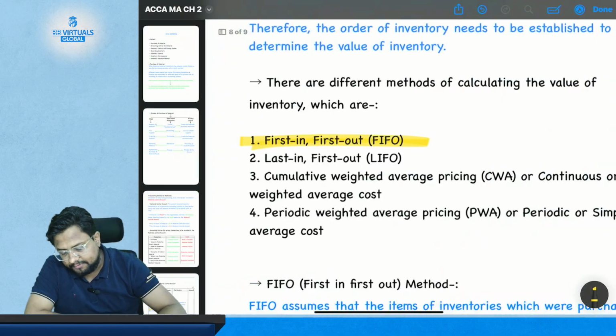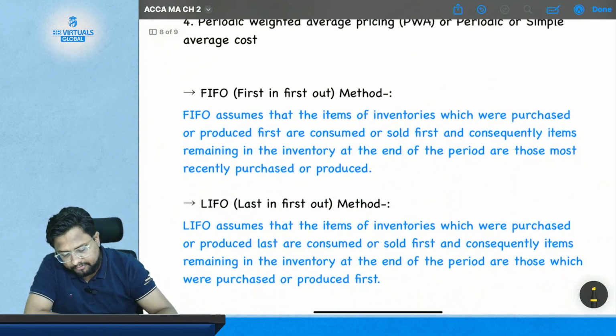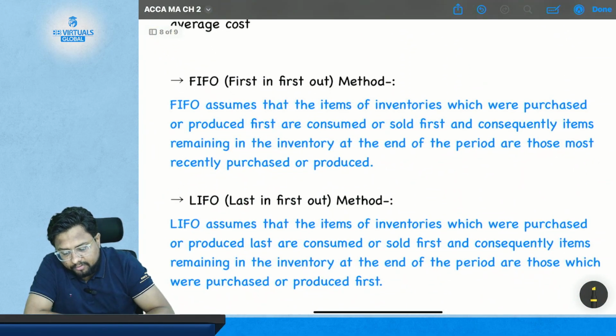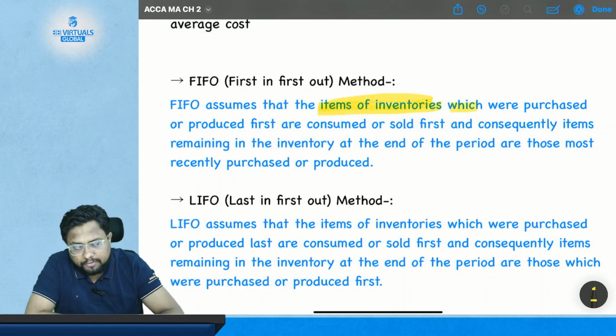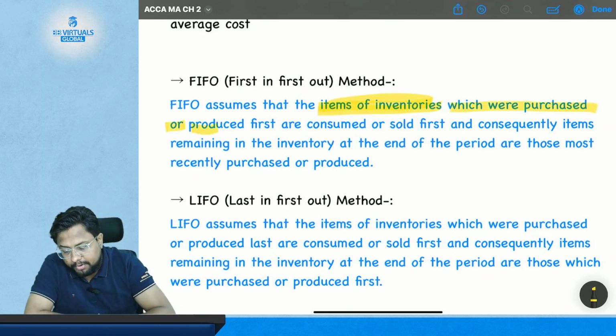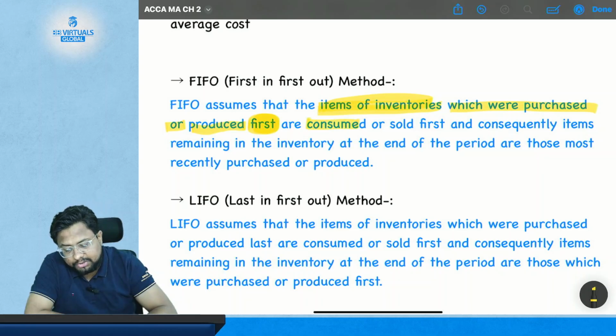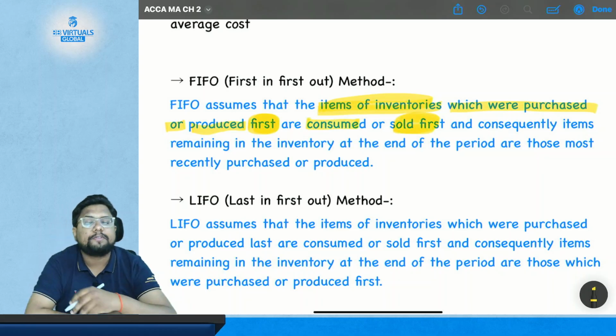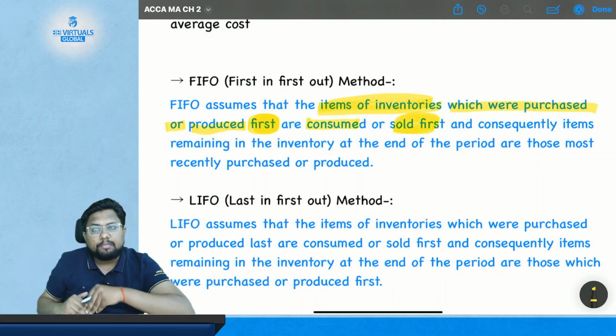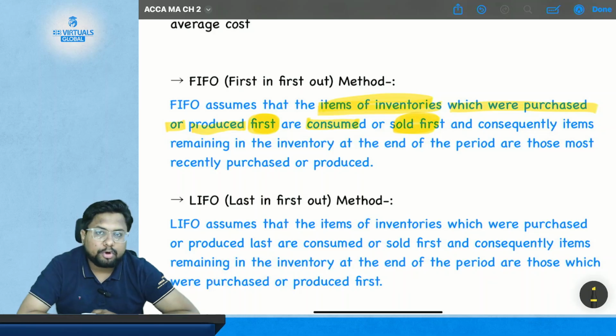So what is FIFO? FIFO assumes that the items of inventory which were purchased or produced first are consumed or sold first. So what you receive first will go first for the issue or the sales.